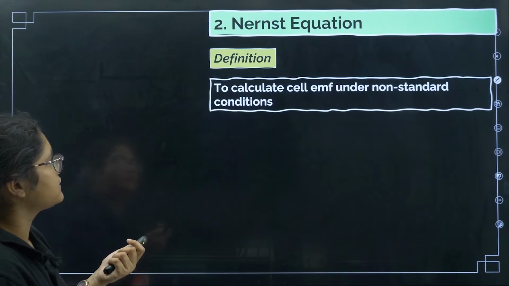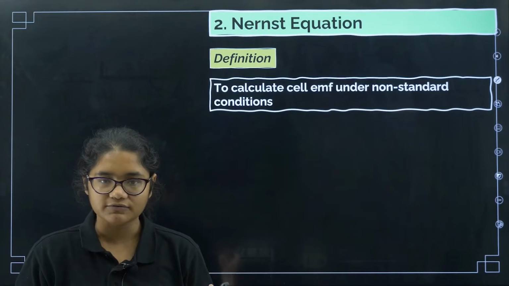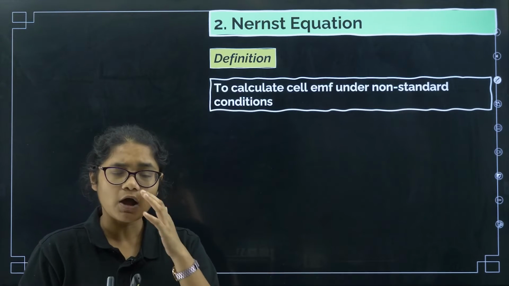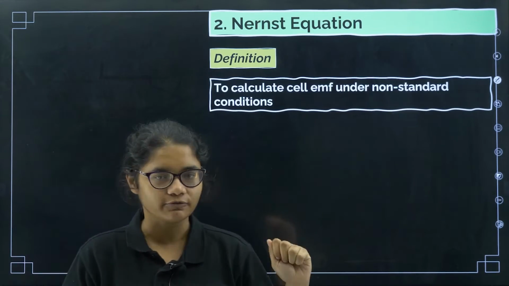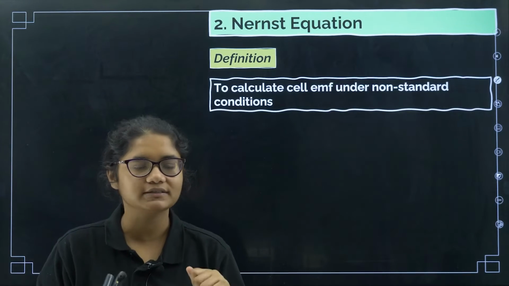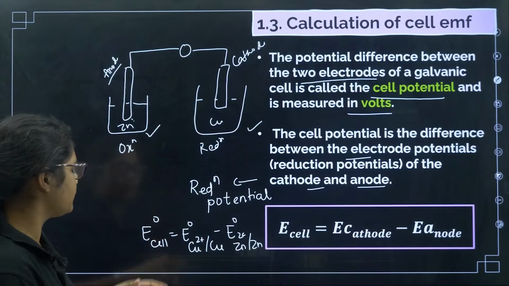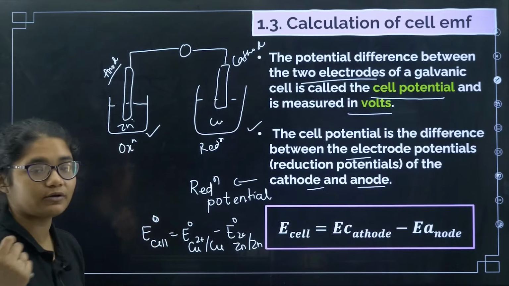Okay, now coming to the next one, Nernst equation. What is the use of the Nernst equation? The Nernst equation is also used to calculate the cell EMF. Now a question may arise, ma'am, just now you told a formula to calculate the cell EMF, then what is the difference? So I'll tell you that this formula we can use only, you see this naught I have given, what does this naught represent?